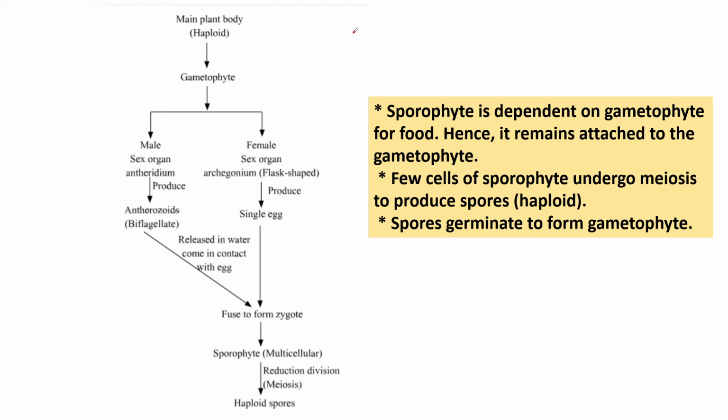Bryophytes are generally homosporous, meaning the spores of a species are morphologically similar in size and form. The sexual reproduction takes place by means of gametes. Right. Here you can take a screenshot and practice this.